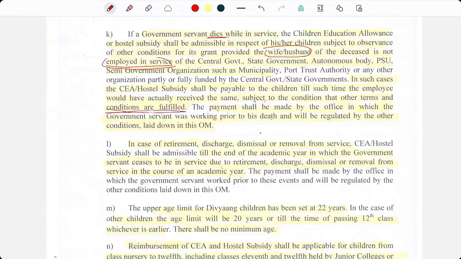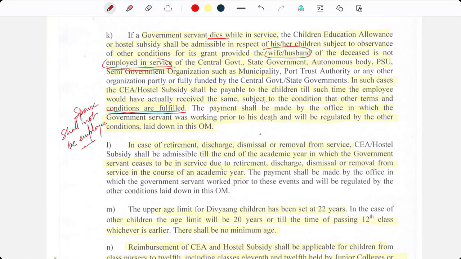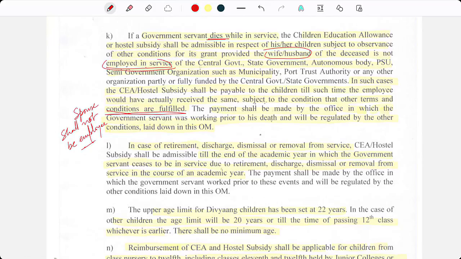So here the terms and conditions are only one, that the spouse shall not be employed under any state government or PSU or central government job. Okay, if he or she is not employed, then the child is eligible for CEA till the time the employee would have actually received.